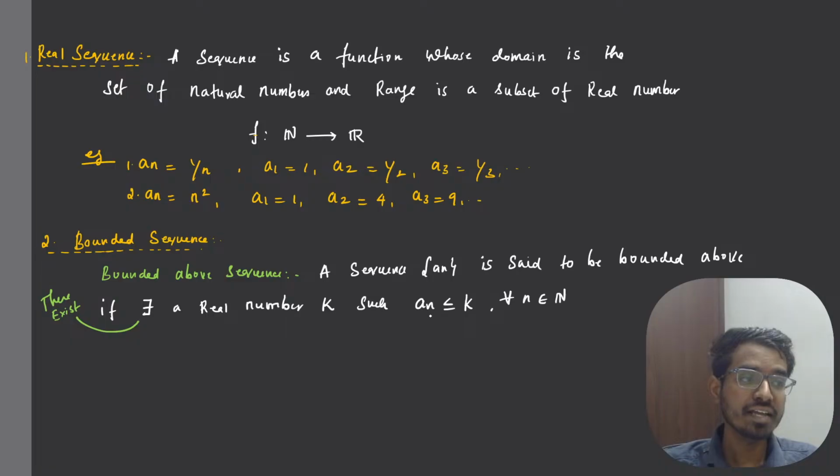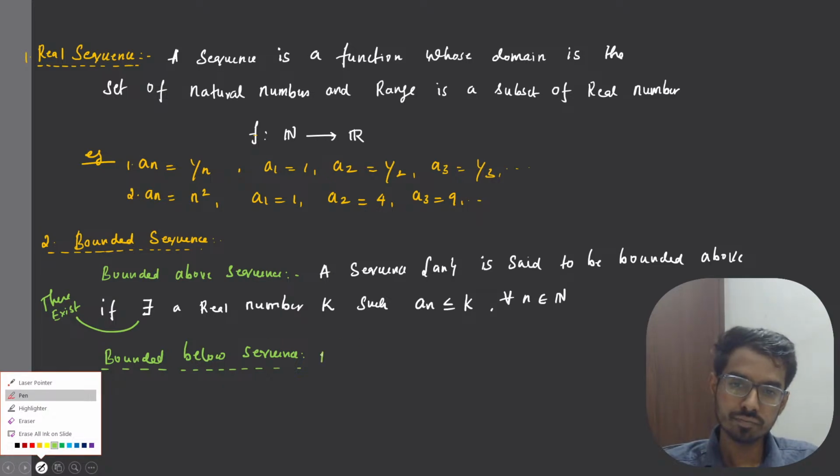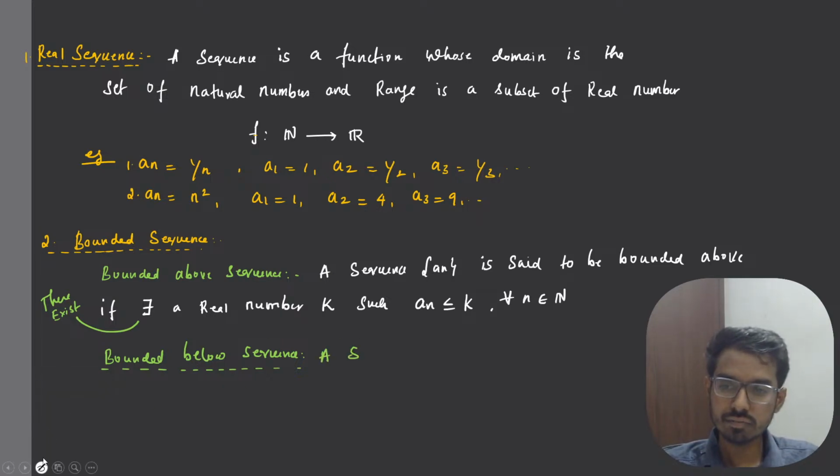all the an are outputs, right? For all n belonging to the natural numbers, all the terms of the sequence are less than some number k. That means we say this is a bounded above sequence. Then what is bounded below? You can define it on your own, right? I'll give you an example, don't worry. So what is a bounded below sequence? A sequence an is said to be bounded below.